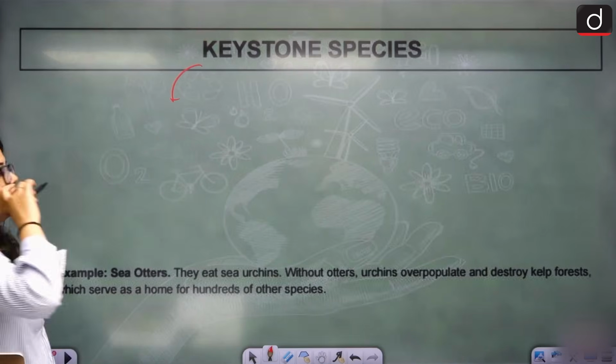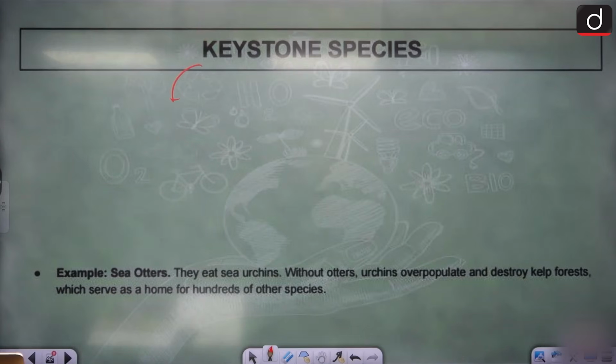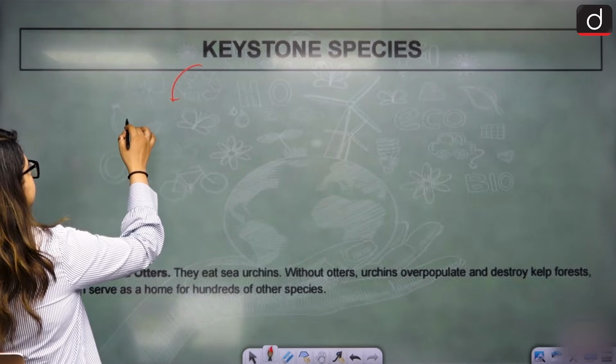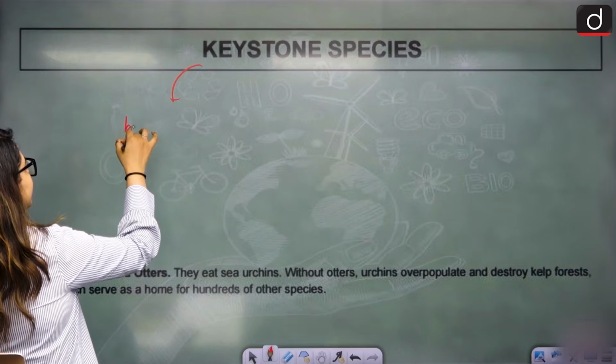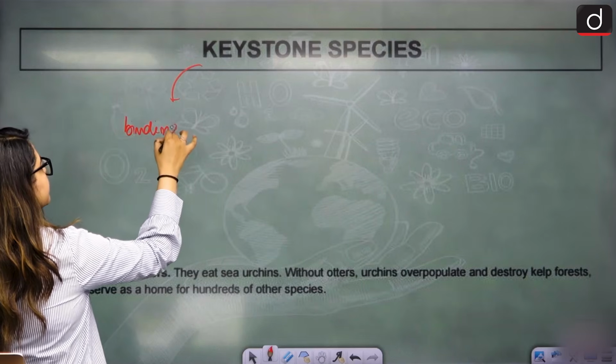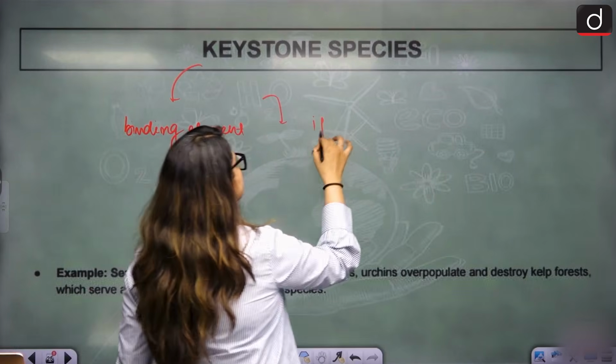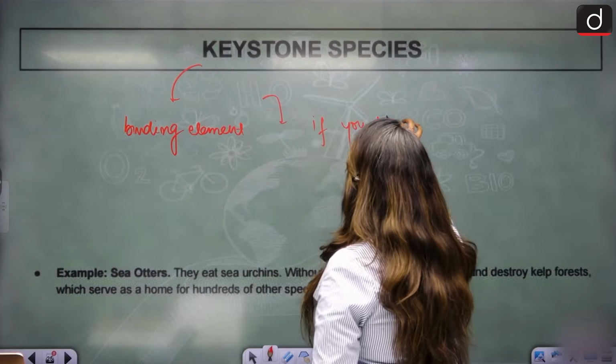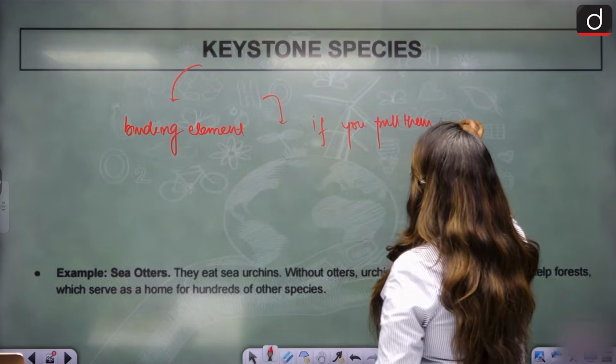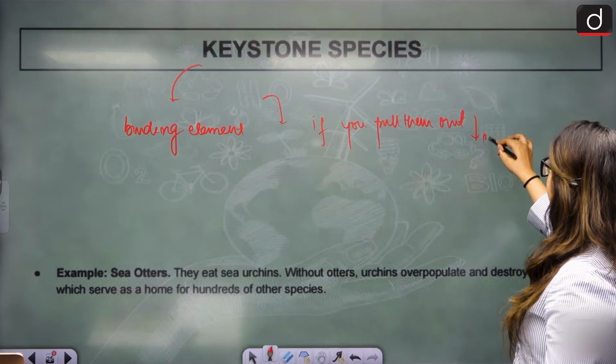Keystone species have a disproportionately large effect on the natural environment. That means they are like the binding element of the environment, because if you pull them out, the entire environment starts breaking down.